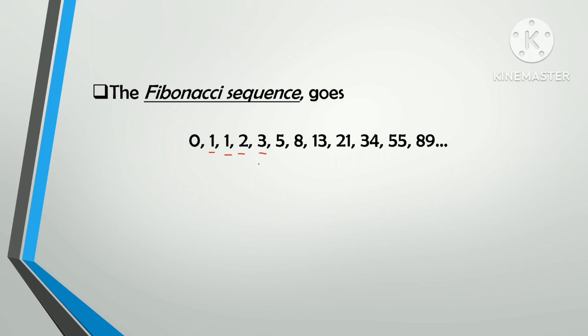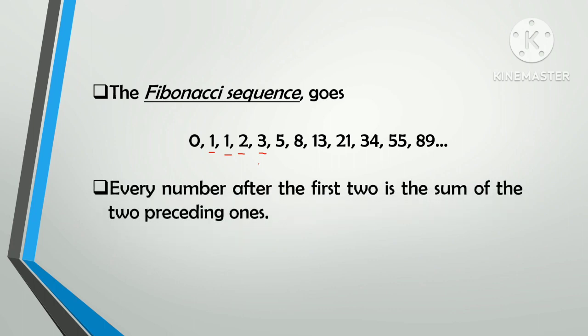Now, in the Fibonacci sequence, every number after the first two is the sum of the two preceding ones. For example, we have here 0, 1. So 0 plus 1 is 1. Then 1 plus 1 is 2. 1 plus 2 is 3. 2 plus 3 is 5. 3 plus 5 is 8. So on and so forth. Okay, that is how simple the Fibonacci sequence is.